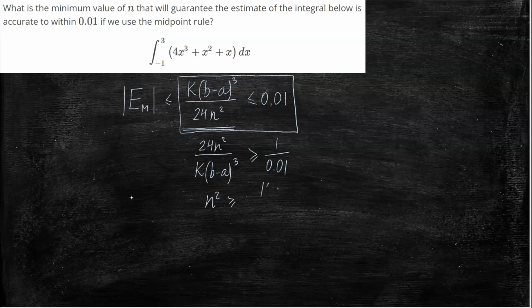So here we're going to have k times (b minus a) cubed over 2400. Because everything is positive, technically there are two solutions, but if we restrict n to only have positive values, the only solution set that we care about is n being greater than the radical of this expression.